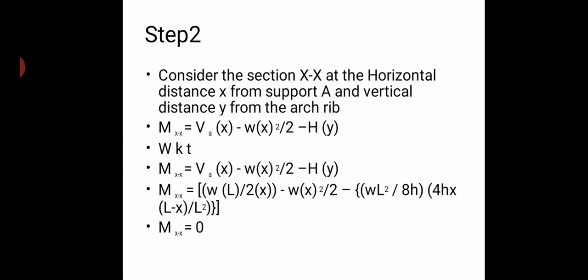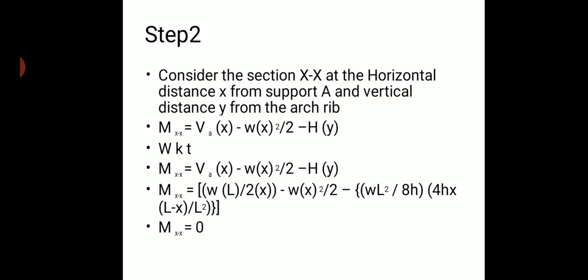So I just repeated this funicular nature of the arch in case of a three hinged arch, which will only be applicable when it is subjected to the UDL throughout the span, and it should be symmetrical loading. So only in case of UDL can you expect the funicular nature.